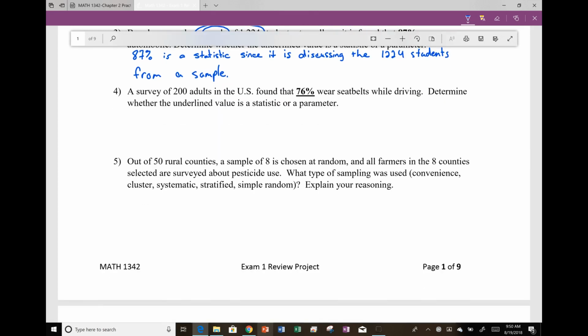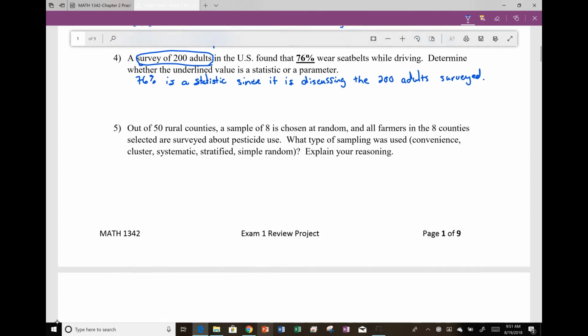Okay. A survey of 200 adults in the United States found that 76% wear seatbelts while driving. Determine whether the underlying value is a statistic or parameter. Again, we're talking about a survey of 200 adults, making this a statistic. So 76% is a statistic since it is discussing the 200 adults surveyed. Remember, those that are surveyed are our sample. When we want to look at all adults or all students at a college, these become our population.